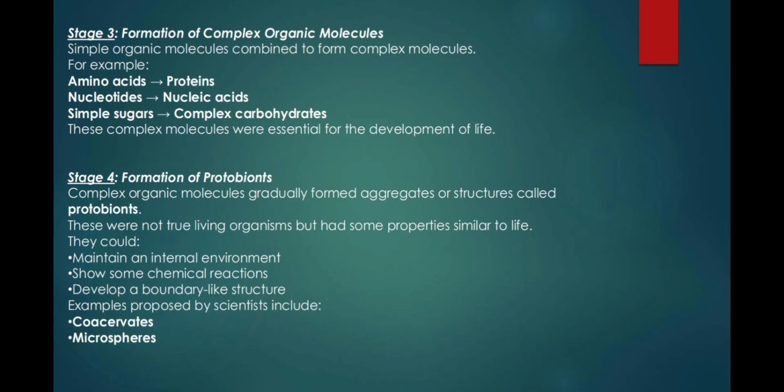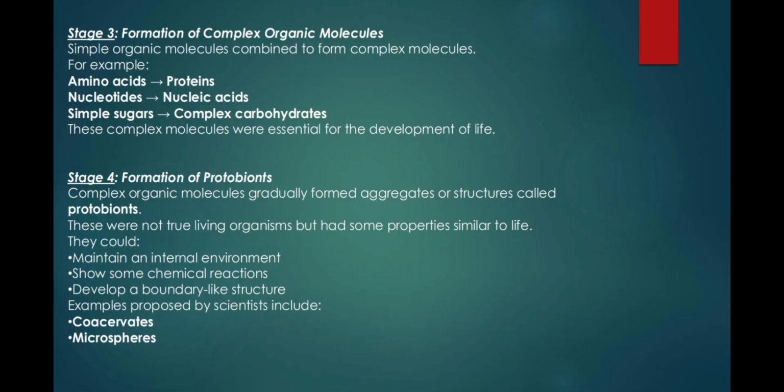Stage 3. Formation of complex organic molecules. Simple organic molecules combine to form complex molecules. For example, amino acids form proteins, nucleotides form nucleic acids, and simple sugars form complex carbohydrates. These complex molecules were essential for the development of life.